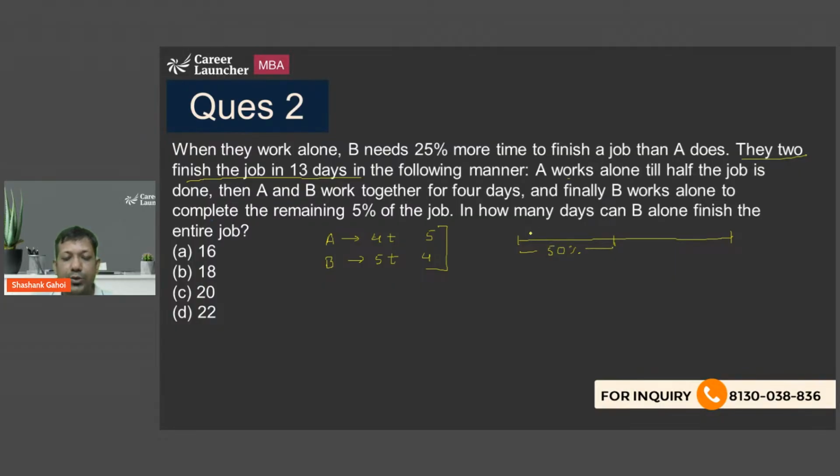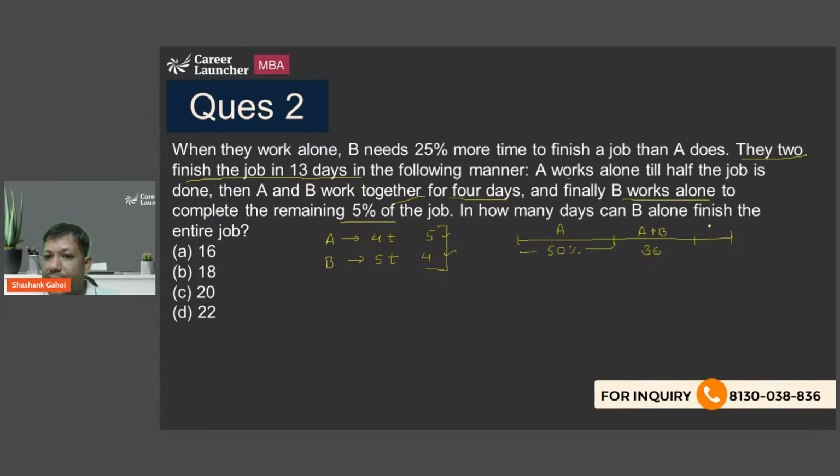So this is A. Then A and B work together for 4 days. So A is doing 5 units, B is doing 4 units. So together they are going to do 9 units, and they are working for 4 days. So in 4 days they are going to do 36 units, and this work is done by A and B in 4 days. Now finally B works alone and completes the remaining 5% of the job.